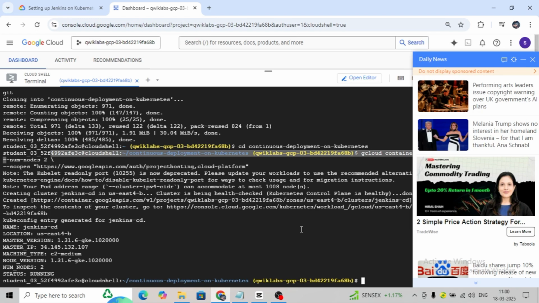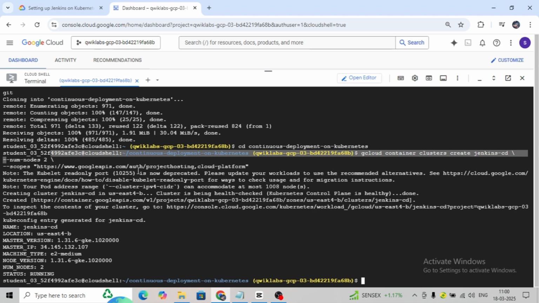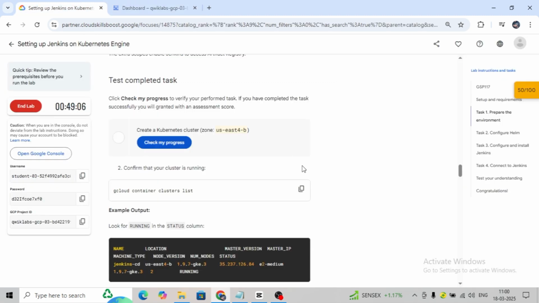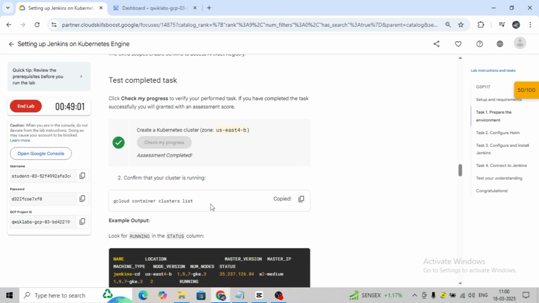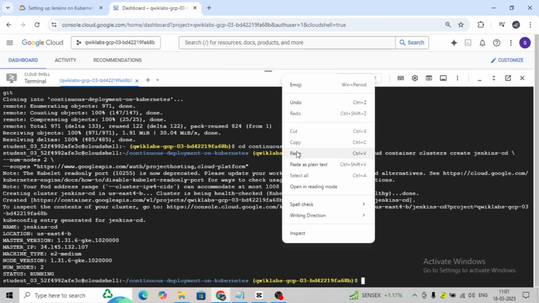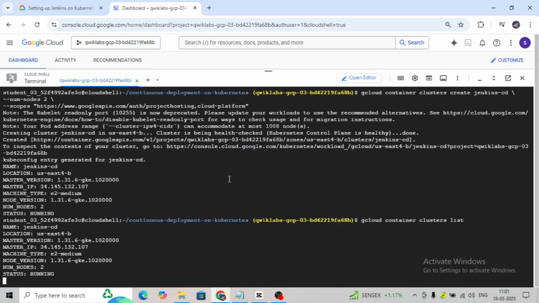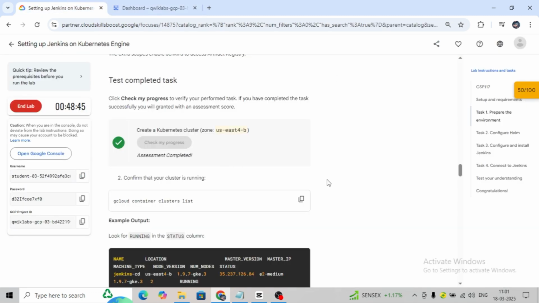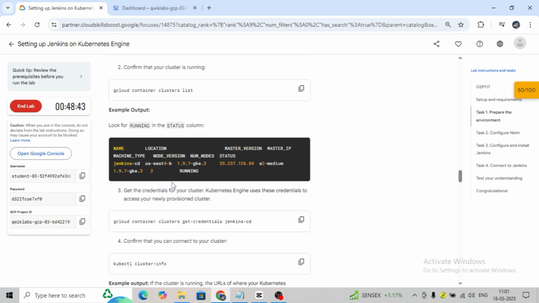Here it is, the command execution is completed. Let's go to the next command and verify with check my progress. You can use the confirmation. If you want to confirm the cluster is running, use this command and execute. It shows the number of nodes, running status, version, machine type, everything. Here is the similar sample output they have given.